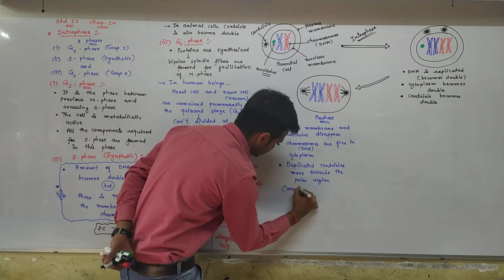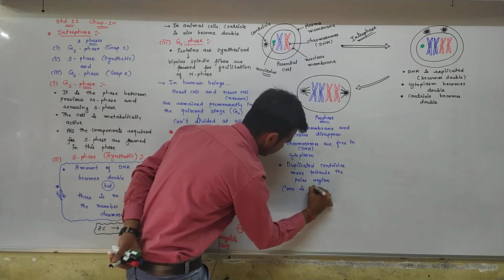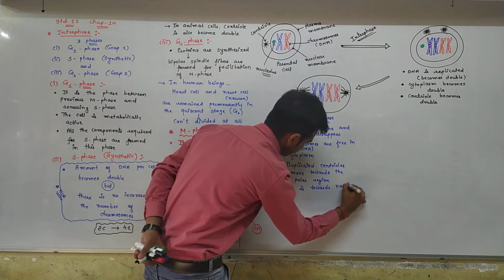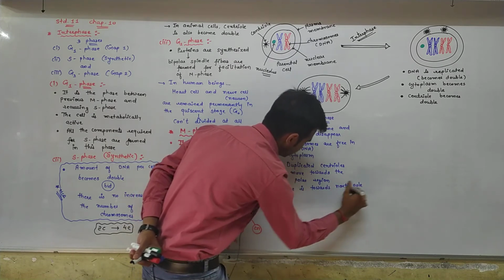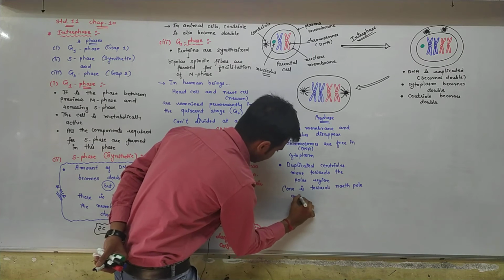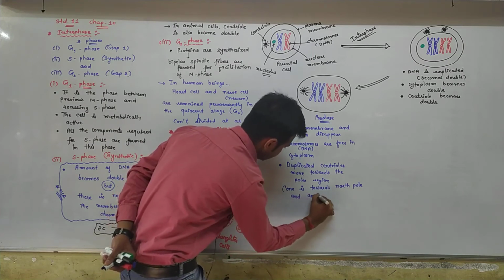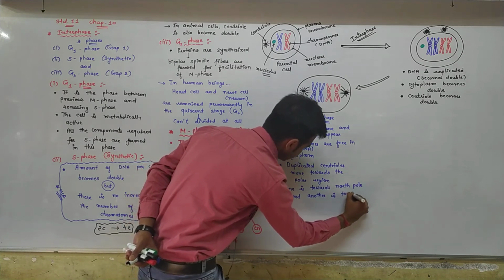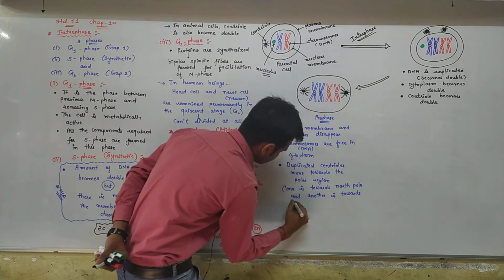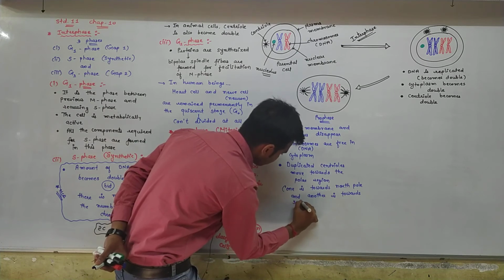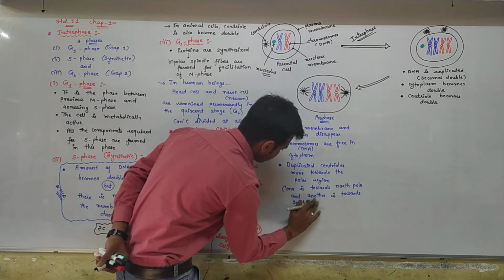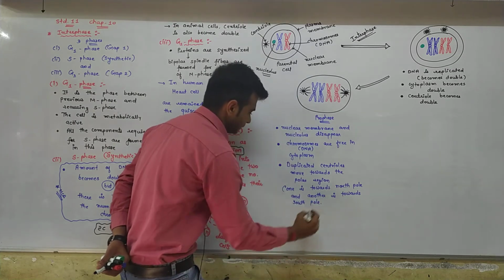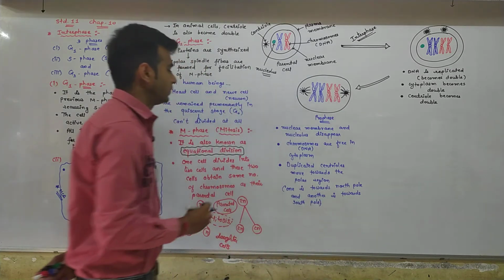So one is towards the North Pole and another is towards the South Pole. Fine.